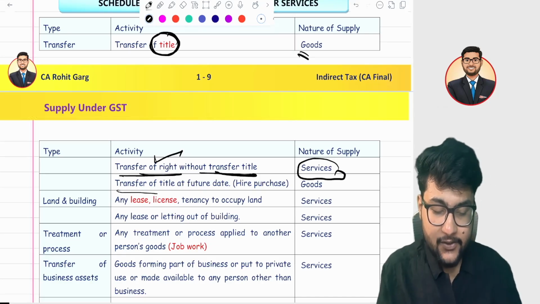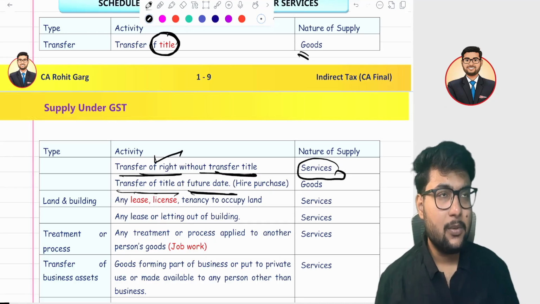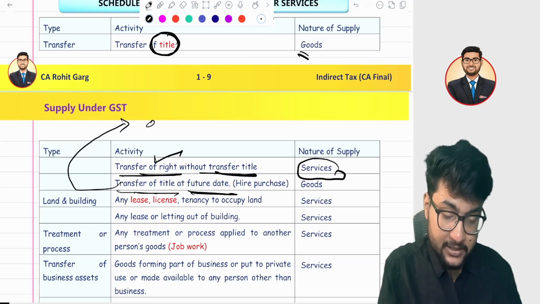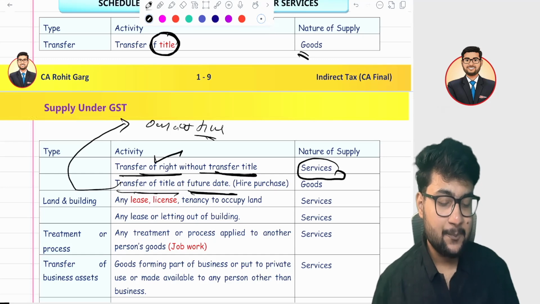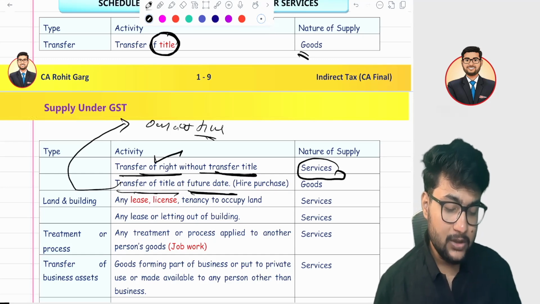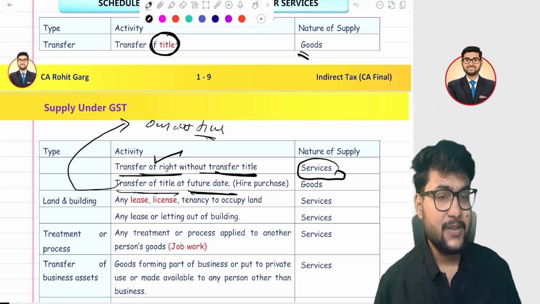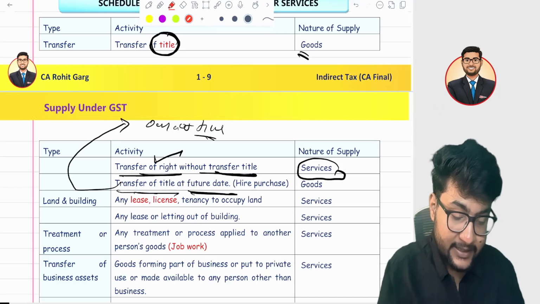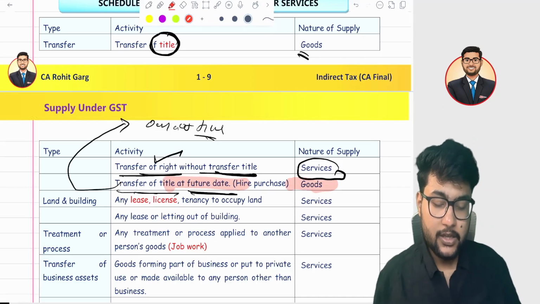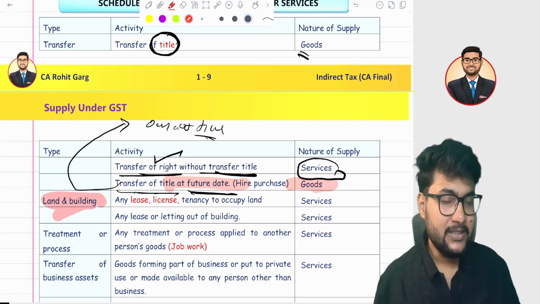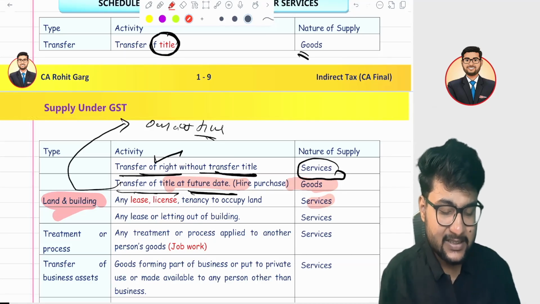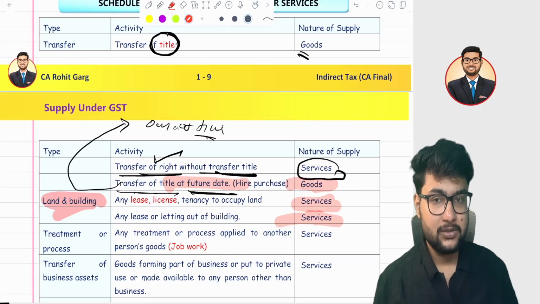And in case the transfer of title is at a future date, suppose you purchase a mobile phone, an iPhone, on EMI. In that case, the ownership, the title of that goods, will transfer at the last EMI. Even though the title is transferred at a future date, still it is a title transfer, and in case of a title transfer, it is always goods. Let's talk about land and building. Although land and building is not a part of a supply, if you are giving it on lease, in that case it is a service. You are giving it for use.